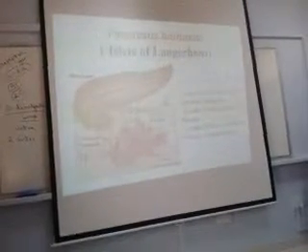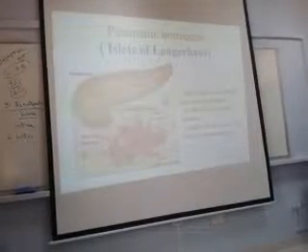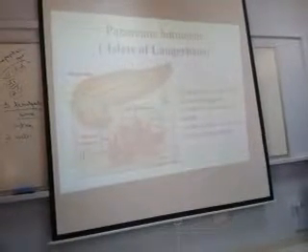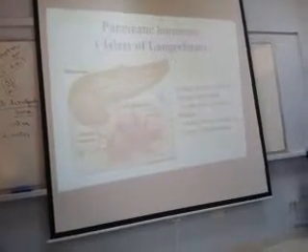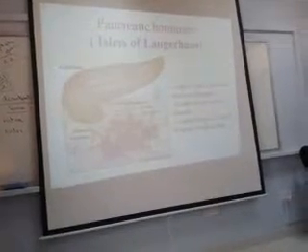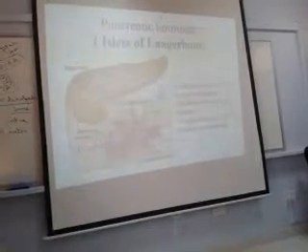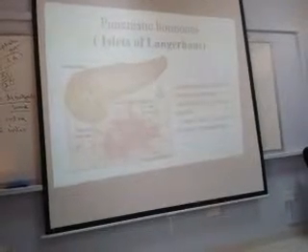So, pancreatic hormones. The endocrine part of the pancreas is called the islets of Langerhans. It has 3 main types of cells. One is the beta cell that secretes insulin, the alpha cell secretes glucagon, and the delta cell secretes somatostatin.